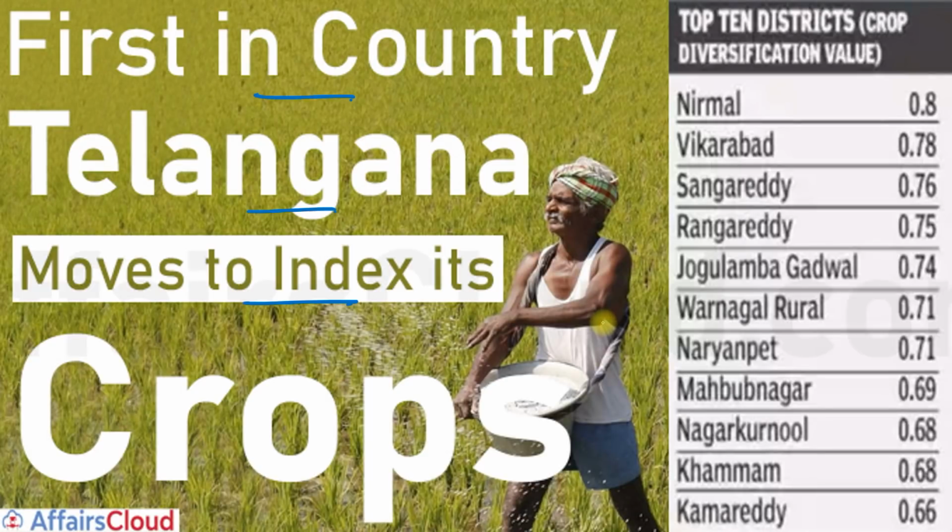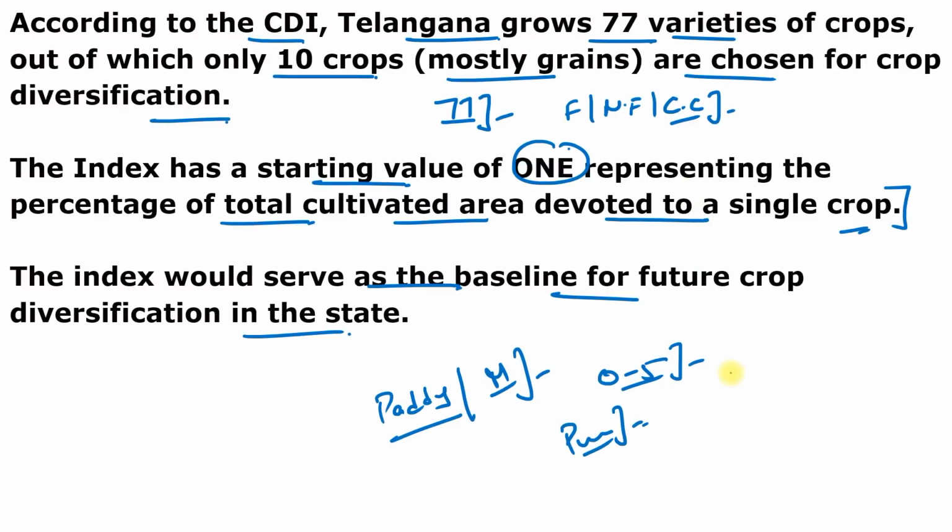And you can also see this chart. Here are three districts: one is Nirmal district, second is Vikarabad district, and third one is Sangareddy district. These three districts emerge as the most diverse, ranking in the top 3 in the state. But the least diversified districts are Peddapalli, Karimnagar, and Suryapet. In these three districts, paddy is the most cultivated crop, showing a decrease in cropping areas of maize and an increase in the cropping areas of cotton.